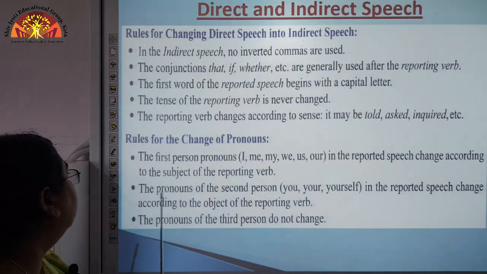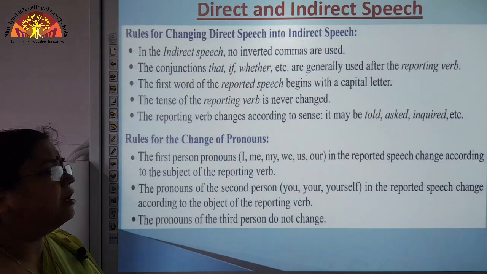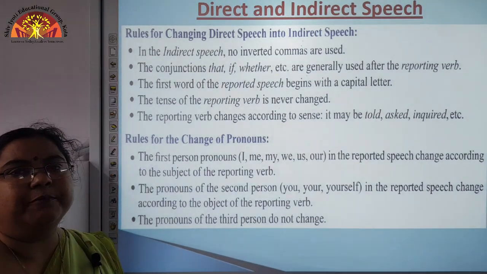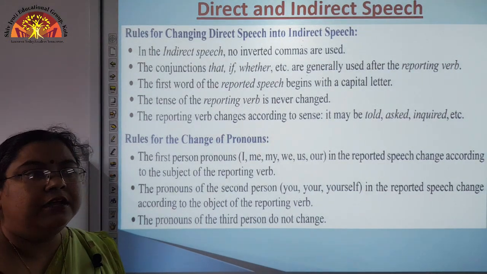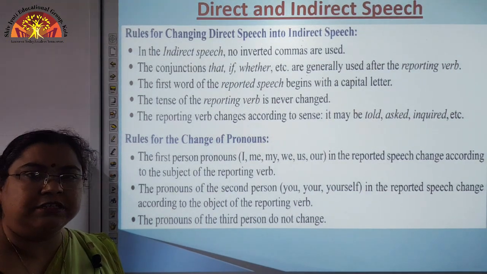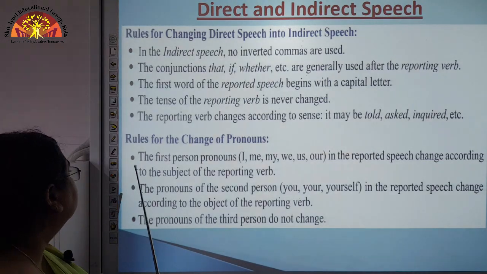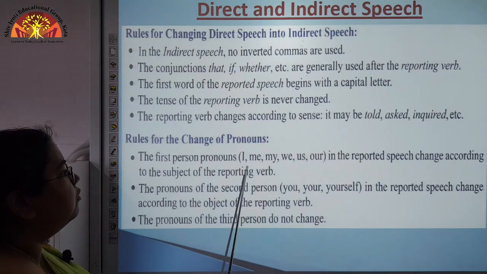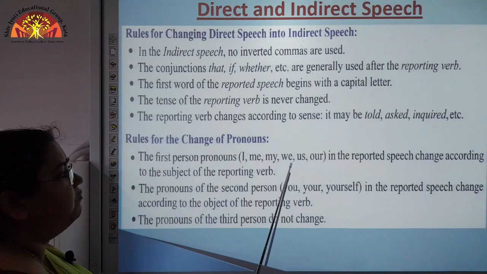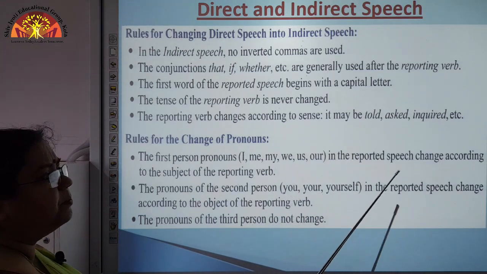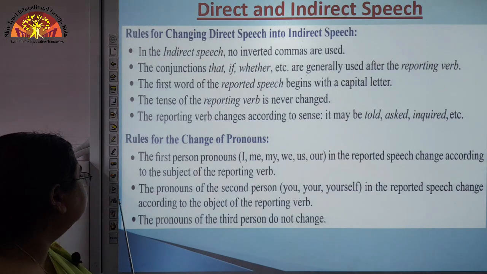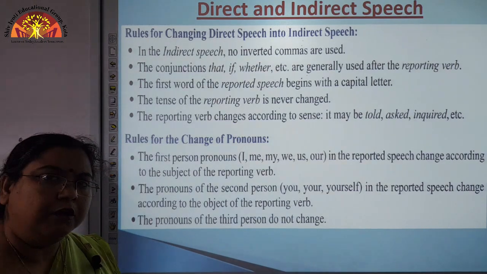Okay. Now, the pronouns, when they are used in direct speech, are changed, and the rules to change those pronouns are: the first person pronouns I, me, my, we, us, our in reported speech change according to the subject of the reporting verb.